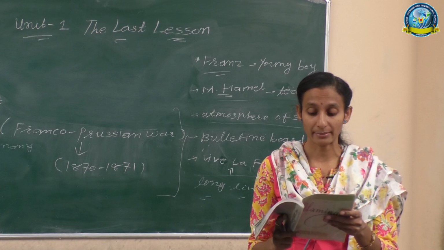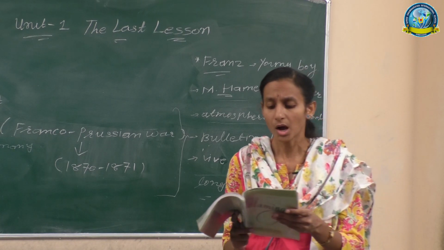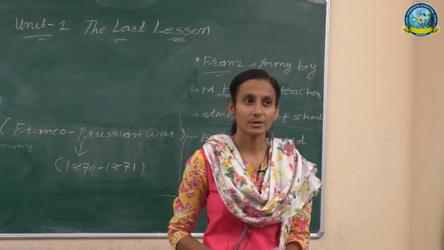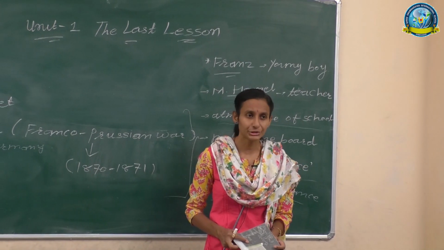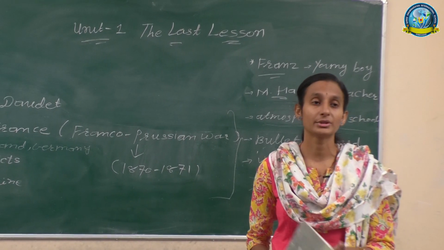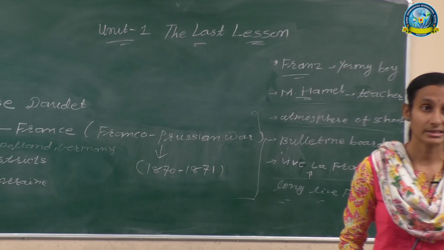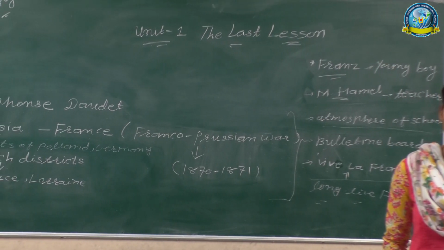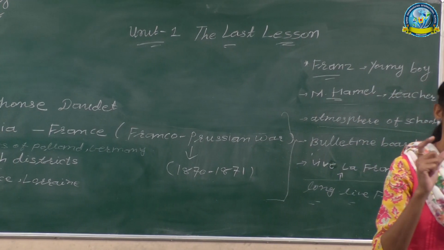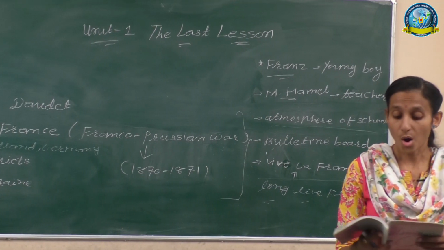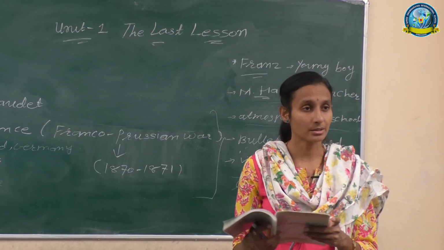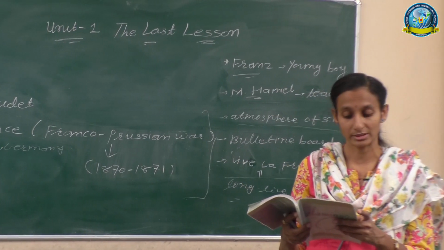Hauser had brought an old primer, thumbed at the edges, and he held it open on his knees with his great spectacles lying across the pages. Now, everyone was full of sentiment because there was an order from Berlin, and Berlin is the capital of Germany. And what was the order passed by Berlin? The order was that no one can write or speak the French language. The only language is German. So Hauser was very sad, the villagers were very sad, and all the students and all the little ones were also sad.